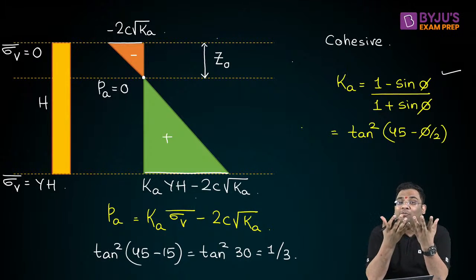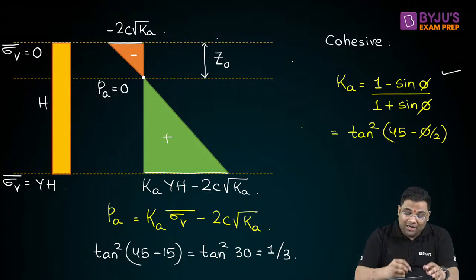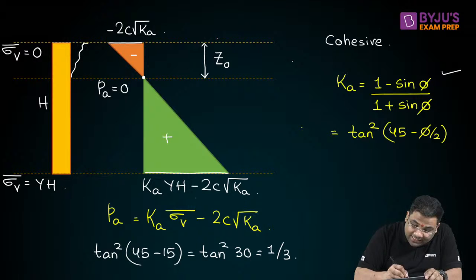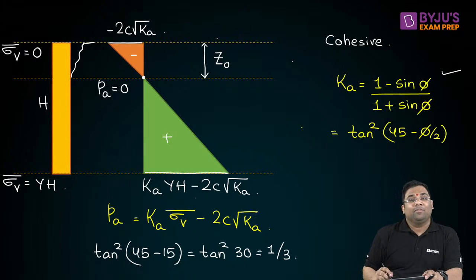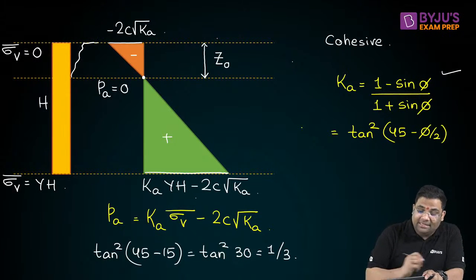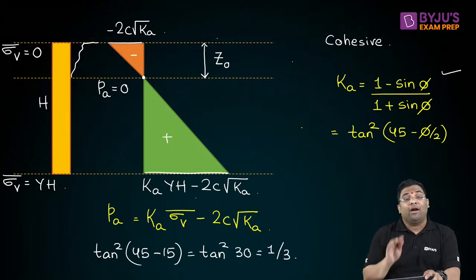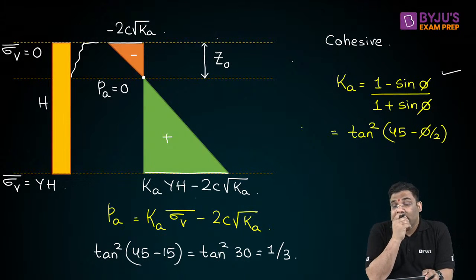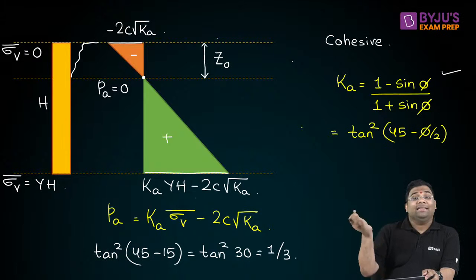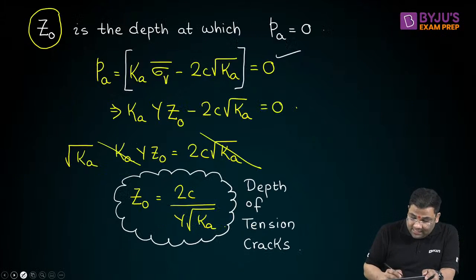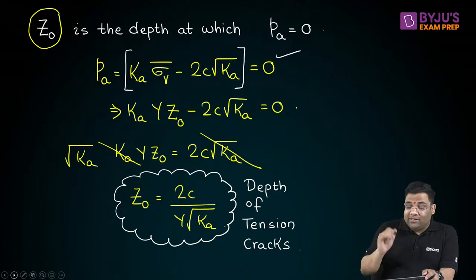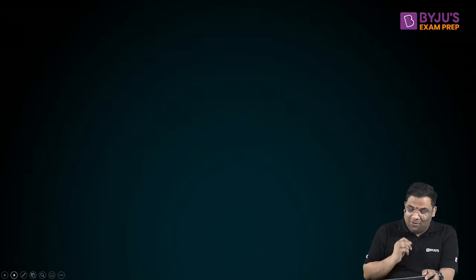Actually, it will try to be removed from the wall. So some kind of tension crack will develop here. Yes, so here a tension crack is developed, and this is also known as the depth of tension crack. So in the examination, what all things can they ask? First of all, they can ask you this equation. Now this equation has various forms, and they ask that also. Let us see what forms they ask.